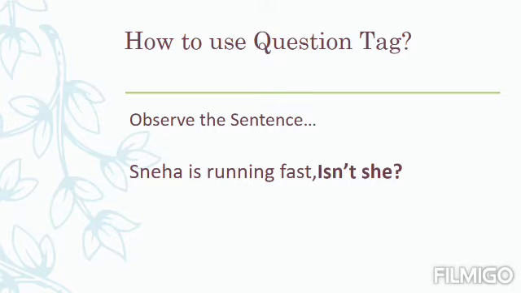So isn't is put here. Then Sneha is third person singular used for female, so we can use she as a pronoun for third person singular female. So she has been put. So the sentence Sneha is running fast and its question tag has become isn't she. This is how we can make the question tags.